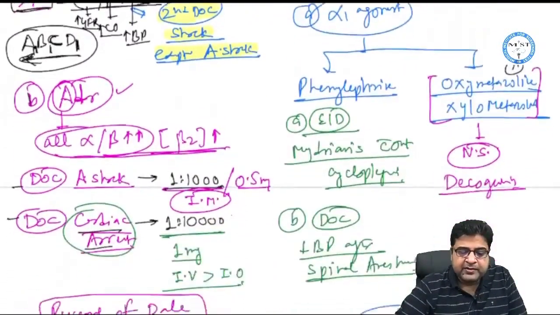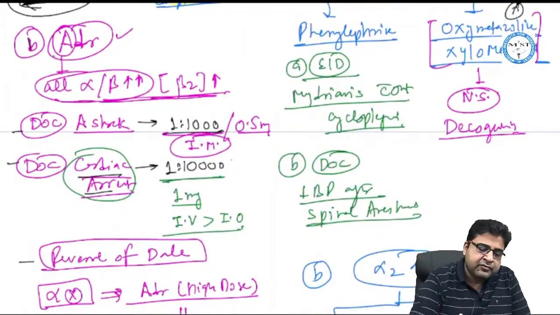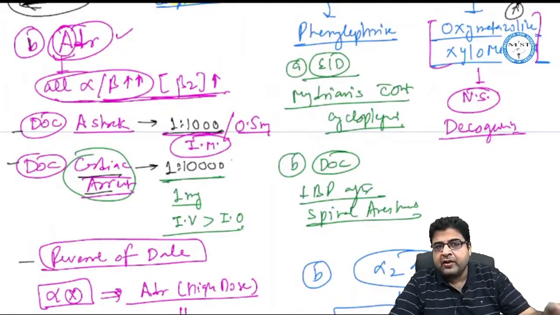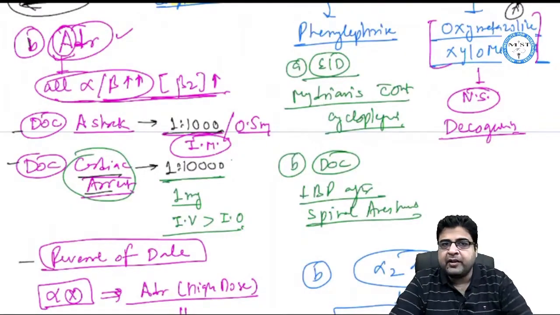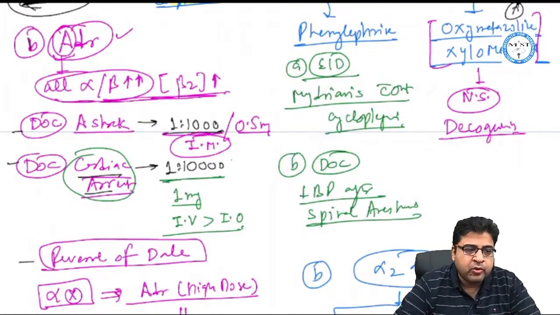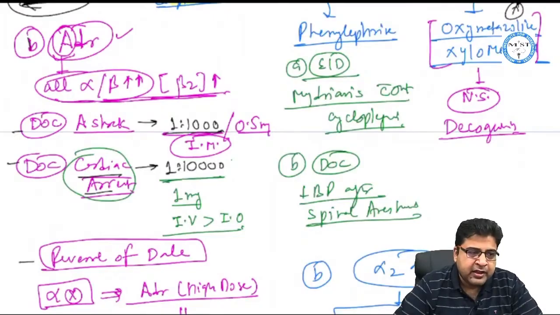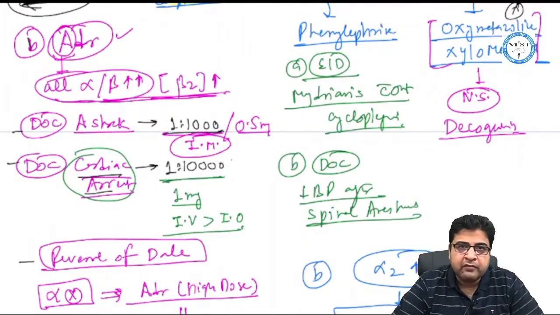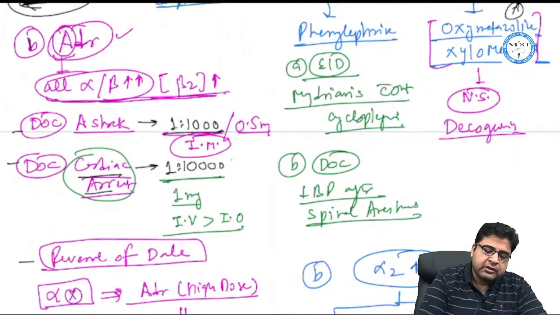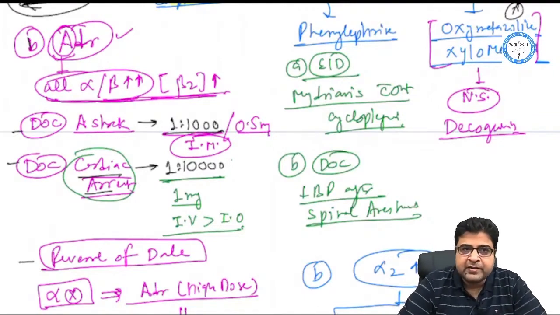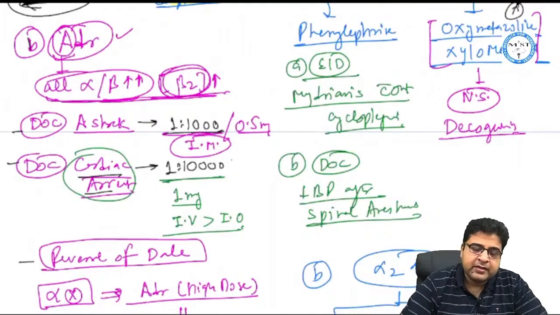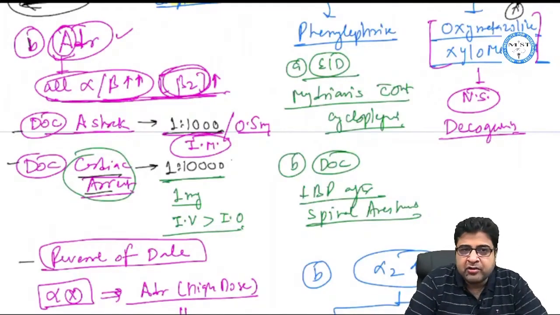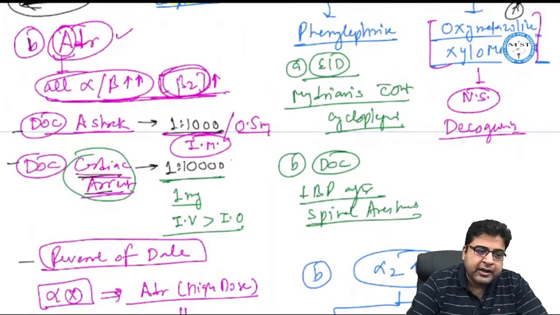Now we have the next medicine, adrenaline. Adrenaline starts with alphabet A. So this medicine will act on all alpha and all beta receptors, including the beta 2 receptor. Now adrenaline is the drug of choice for anaphylactic shock, as well as the drug of choice for cardiac arrest.